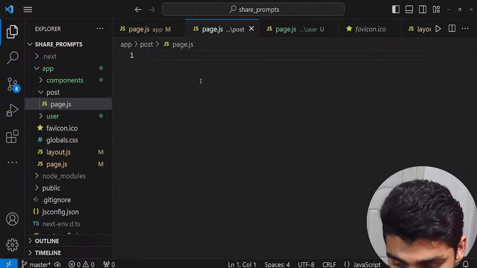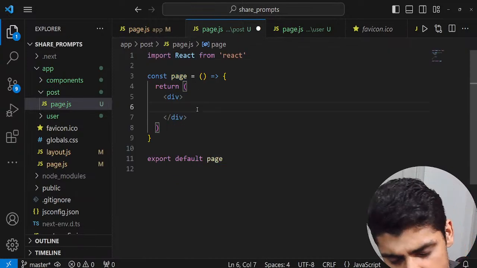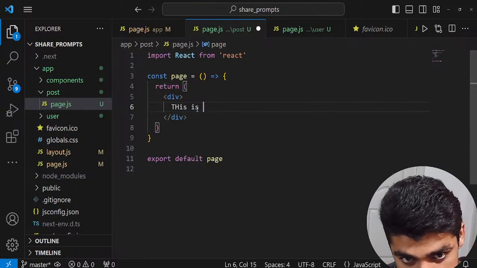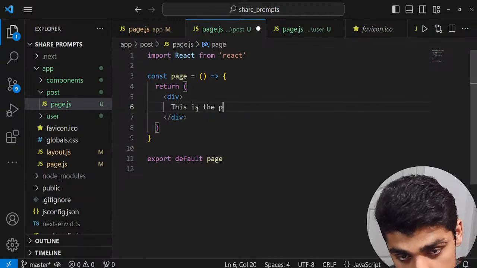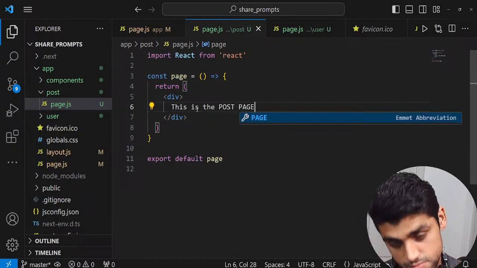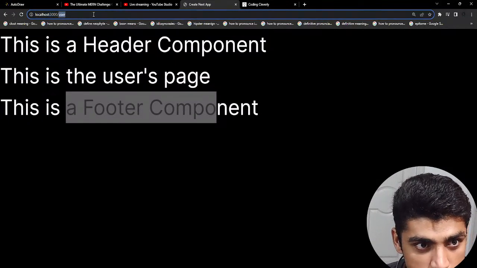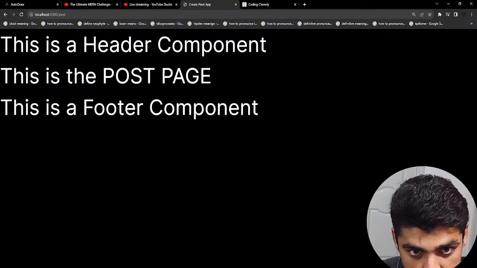And this is going to be called Rapsy. And let's just keep it lowercase right now. I'm sorry about the conventions and all, but we'll just call this the post page. Okay. Now, if I go back here and instead of user, go to post, you can see this is the post page right here.